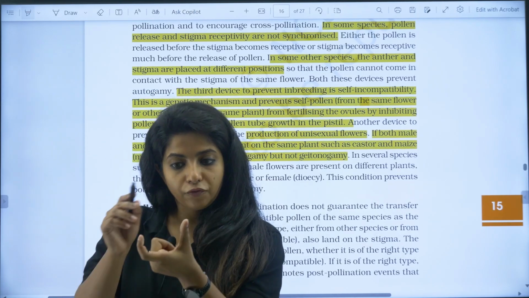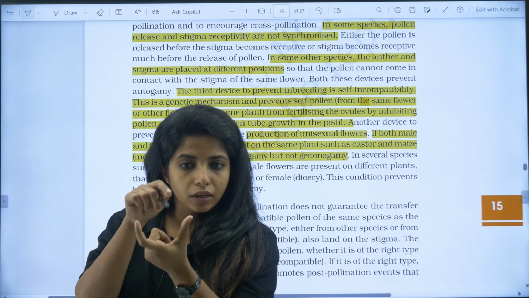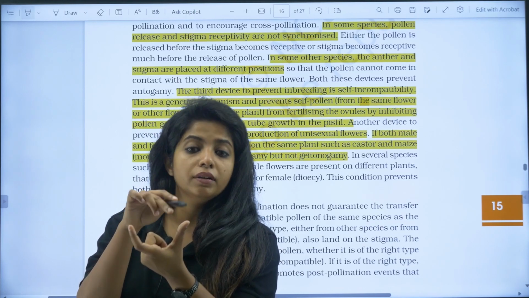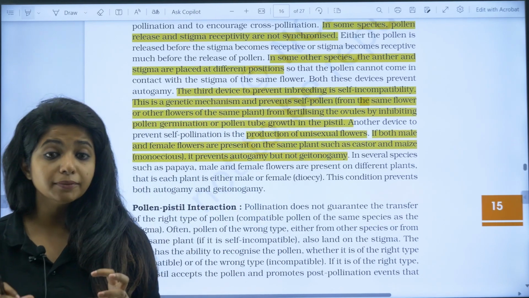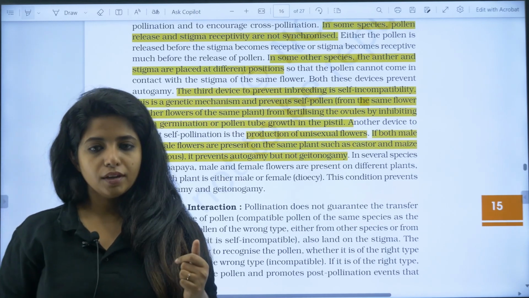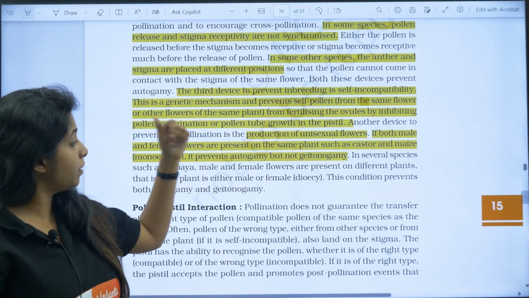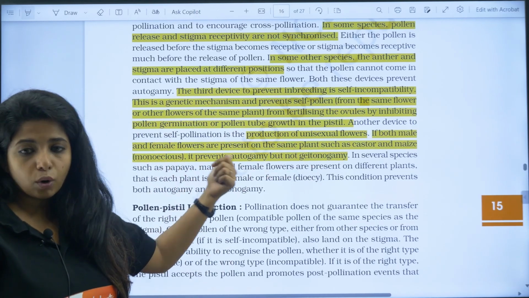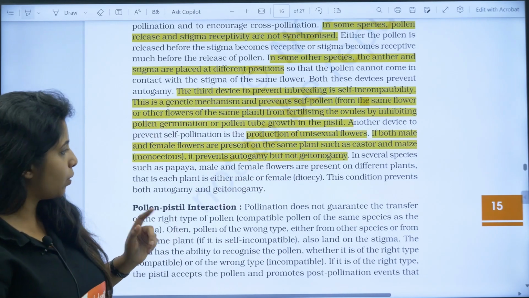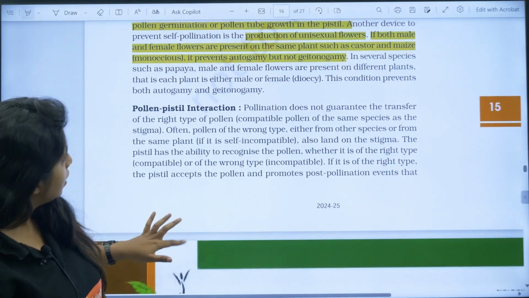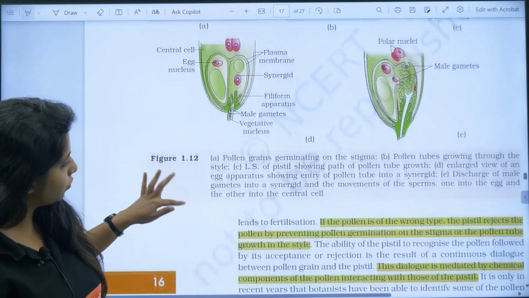What do you mean by autogamy? If in the same plant or same flower, pollen grains are moving here and there, that is what you mean by autogamy. So examples are castor and maize, they are monoecious, but they prevent autogamy but not geitonogamy. Important piece of information.